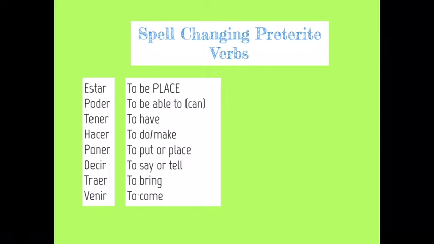Well, we have to take it back to what they mean, and you've learned that in past classes. So ESTAR means to be. Remember, we use it in situations that happen with place, position, location, action, condition, or emotion. When those situations pop up, we use the verb ESTAR. Poder means to be able to. Think of it as the word can in English. Tener means to have. HACER, to do or to make. PONER, to put or to place. DECIR, to say or to tell. Traer, to bring. VENIR, to come.